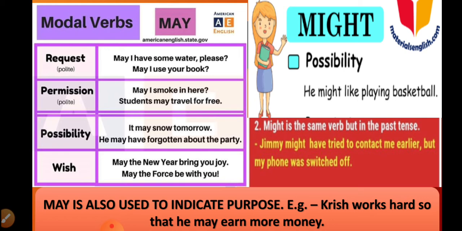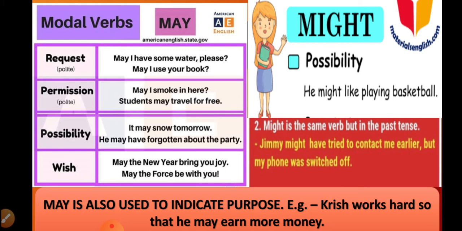Okay, so this is what? This is either permission or request. One place we used can and one place we used may. Why so? Because can is used in informal places, but may is used in formal places where we don't know the people personally, right? So, may I have some water please?